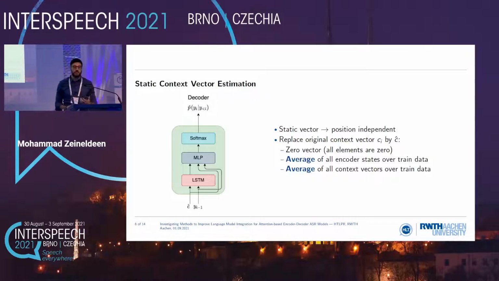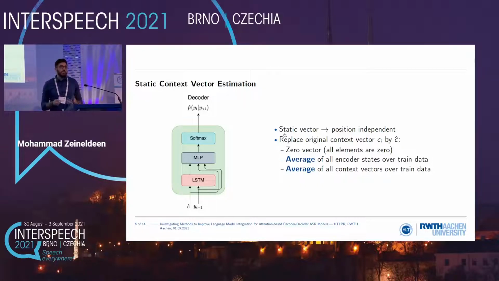So the first methods we looked at are static context vector estimation. The idea is that we have a static vector, position independent, and this replaces the original context vector. And we could replace this in different ways. The proposed approach was the zero vector. So simply you just have a vector with all zero elements. This is what was proposed before, and in this way, you mask out all the input representation.